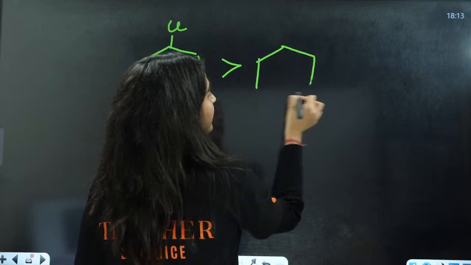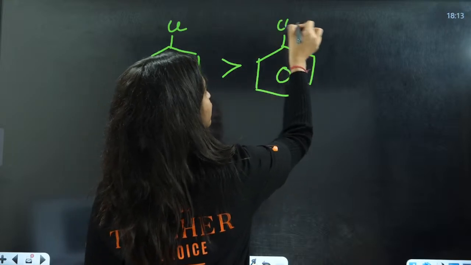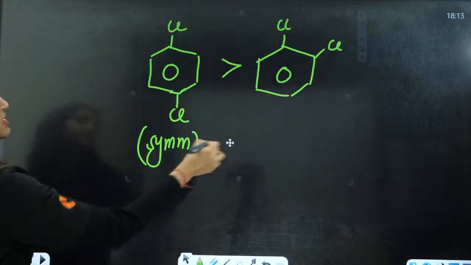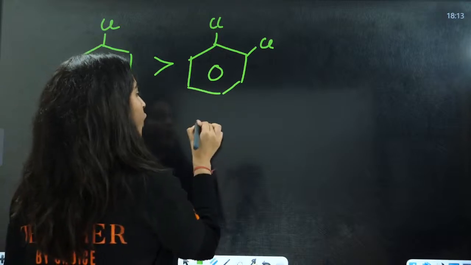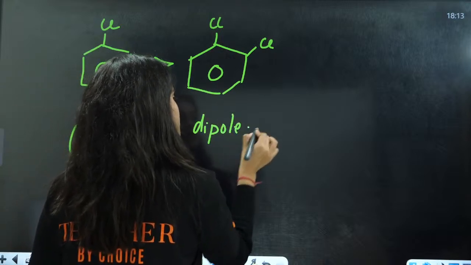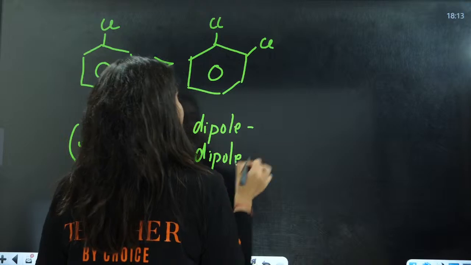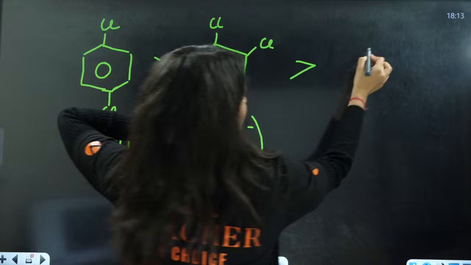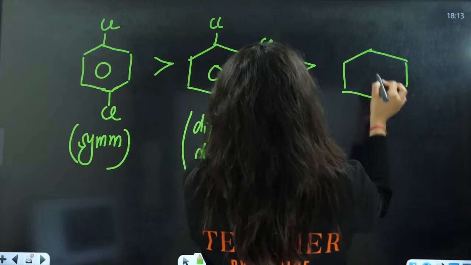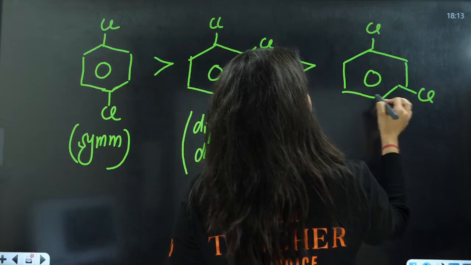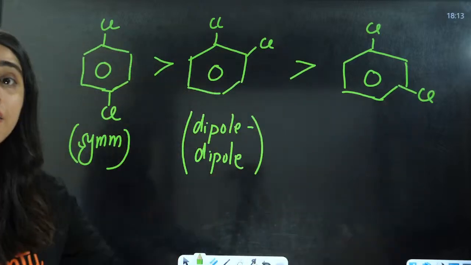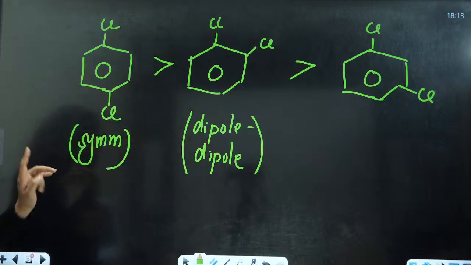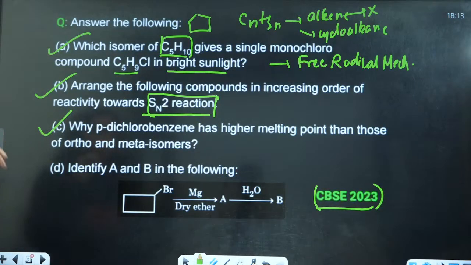Then after that you will have ortho here. Why ortho, everyone? Anyone can answer this? Because of dipole-dipole interactions. Dipole-dipole interactions are more strong here. Then you have meta, where dipole-dipole interactions are there, but they are weak as compared to ortho. Very good, due to the symmetrical crystal lattice.